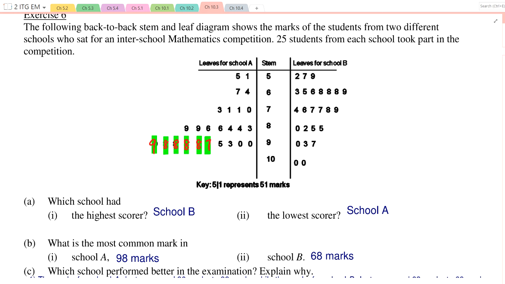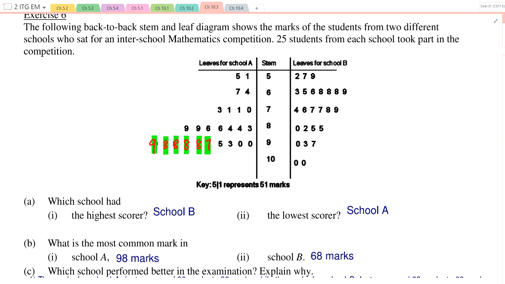Okay, so let's say I think that school B did better. Why do you think I say that school B did better? Because there are people scoring 100, right? Is my reason valid? I say school B did better because got people score 100. Is it valid? It's quite valid to say that, right?